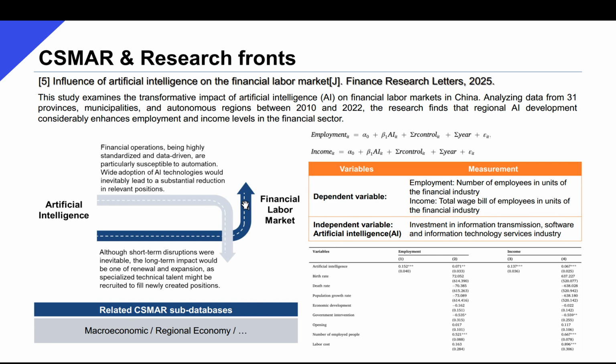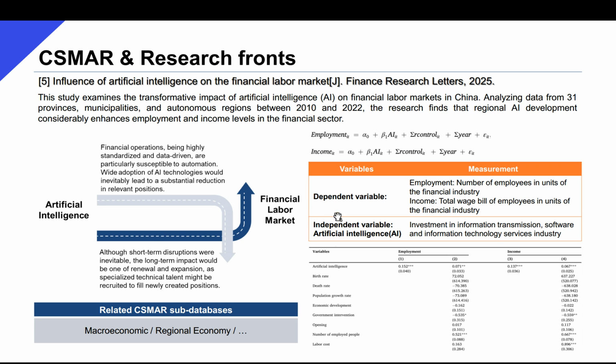The fifth example here studies the impact of AI on financial labor markets. Some work in the financial sector, such as credit approval, is highly standardized and data-driven and is believed to be easily replaceable by AI. However, some scholars profess that in the long run, AI development will help create new positions as specialized technical talents are being trained accordingly.